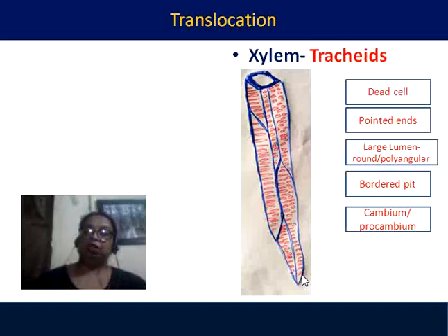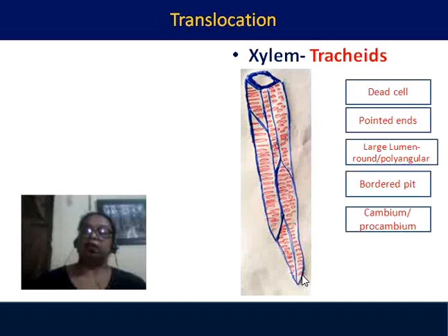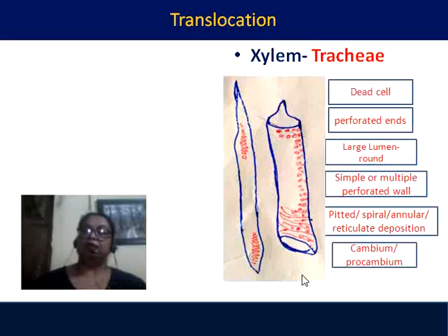The difference between tracheid and trachea is that in the tracheid the ends are pointed and not open, but in trachea the ends are blunt and the end of the cell is open or perforated. They are also dead cells. Their ends are perforated, as I have already mentioned. They have a larger lumen or central canal than the tracheids.